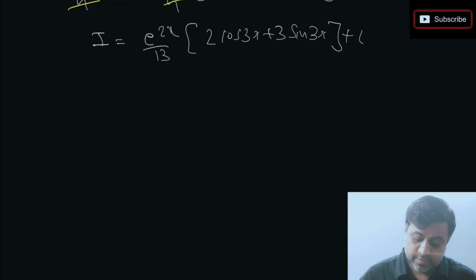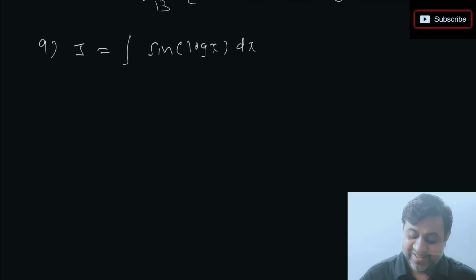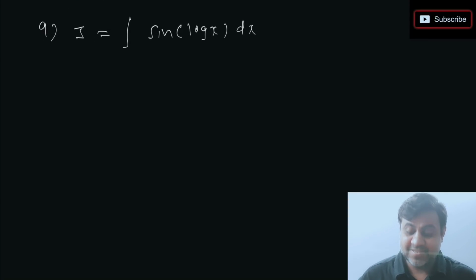Question number 9 is something similar to what we did just now. We have sine of log x, but this doesn't seem similar, right? This is in fact sine of log x. There are not even two functions. This is a composite of two functions, and I'm going to make it one exponential, one trigo. So this is what I was saying in the beginning. Use substitution and then apply integration by parts.